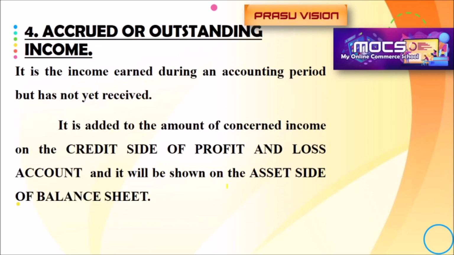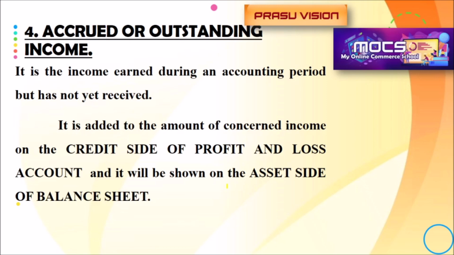And another adjustment, accrued or outstanding income. In the previous two adjustments, we learned about the adjustments related to expenses. But this fourth adjustment is related to income. And remember, it is the income earned during an accounting period, but not yet received, not yet collected.